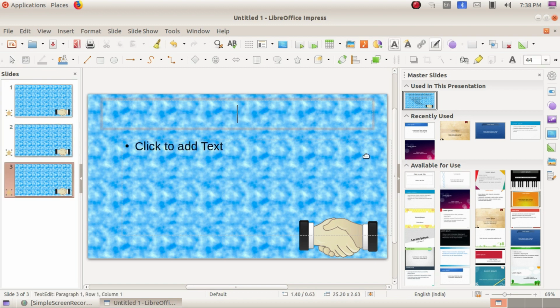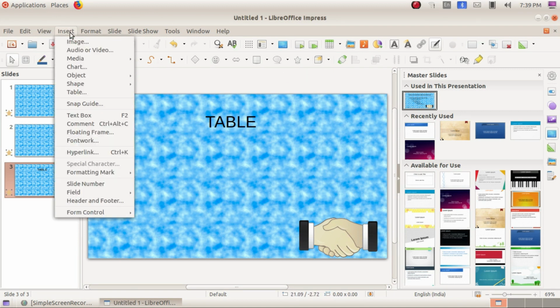Okay, and next we are going to apply a table in our slide. So just click table, and we are going to give a hyperlink in this. If you want to include your table, just go to the insert menu and include table.